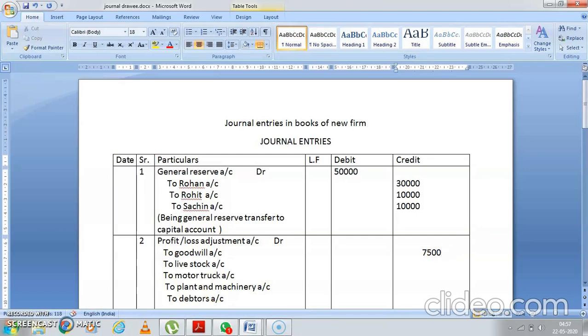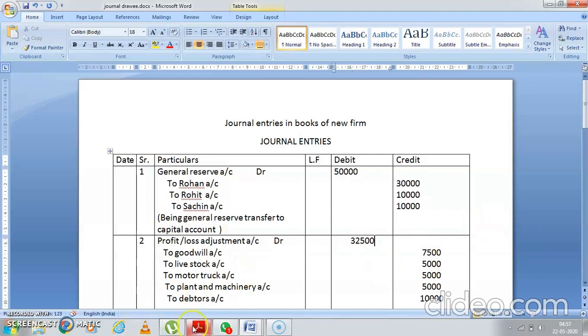Yes, your livestock reduction is 5,000. Your motor car reduction is 5,000. Your plant and machinery reduction is 5,000, and your debtors reduction is 10,000. So you'll total everything 10, 20, 25. That comes to 32,500. So this is 32,500. Are you getting it, students?